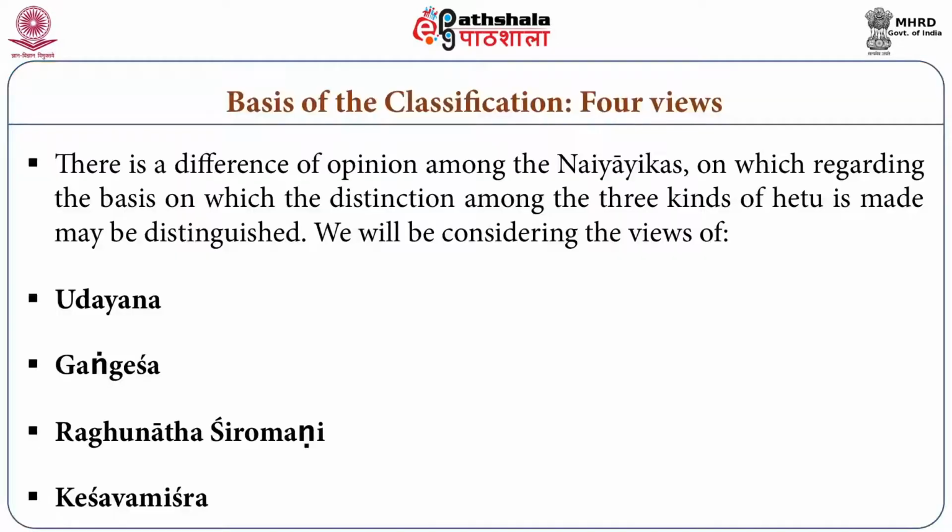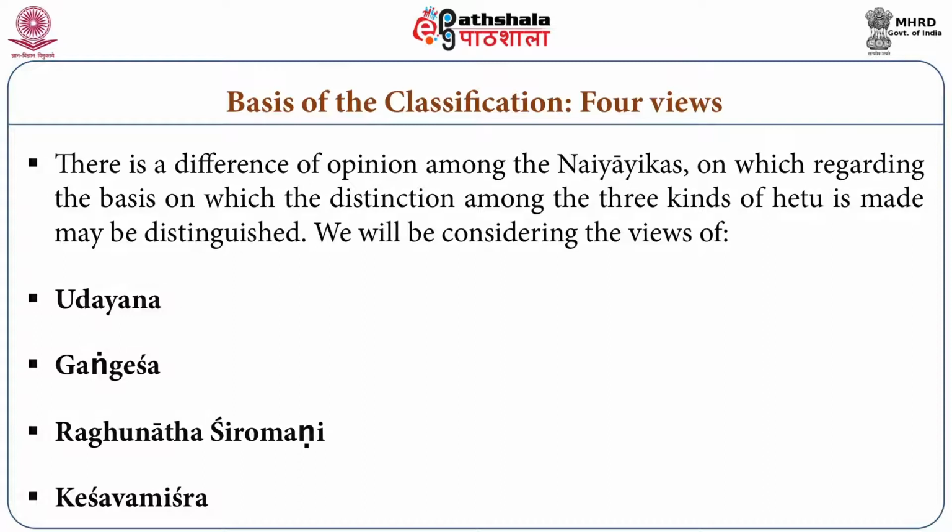Though there are these three types of Hetus, Anvay, Vyatirek and Keval Anvay, there are long debates among the Nyayik philosophers on the nature of these three types of Hetus. Let us now take a brief look at these four types of discussions or debates among the scholars.